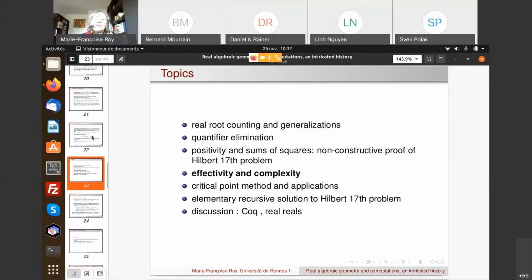Okay, so now this is the non-constructive historical proof, and we are going to see later, if I have time to reach this point in my talk, that we can in fact have some constructive solution for Hilbert's 17th problem, but it's using several results that I need to tell you about.